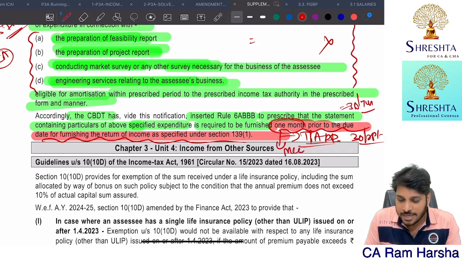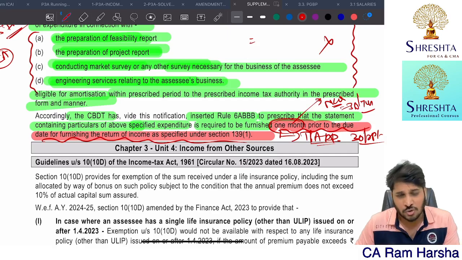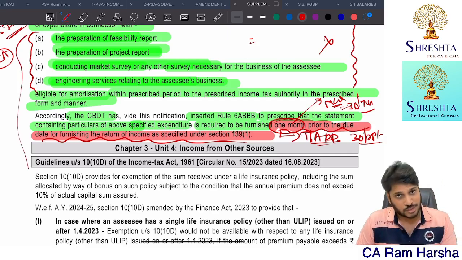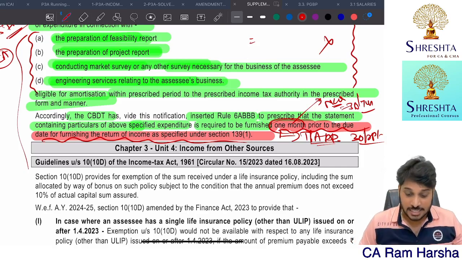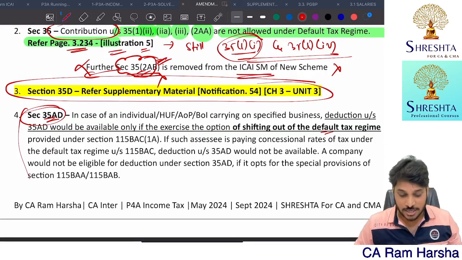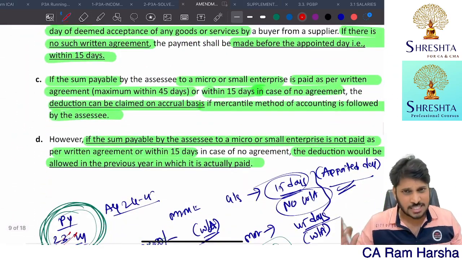Probably this might be tested as an MCQ. Maybe, we don't know. This 1 month point might be tested as an MCQ. I don't think so. But if at all tested, you will not miss it. So with this, PGBP amendments are over. Next, we have capital gains related amendments.